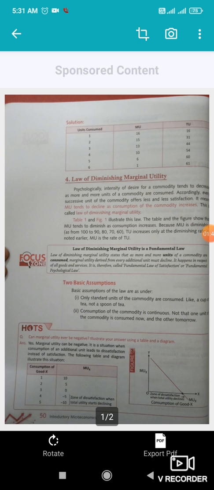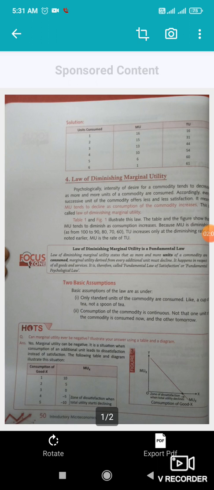Now, there are two basic assumptions of the law. The first assumption is that only standard units of a commodity are consumed, like a cup of tea, not a spoon of tea. There should be a standard unit, not that the first time we consumed a cup and the second time a spoon. If we are consuming tea in a cup, then each time we have to consume it in a cup.